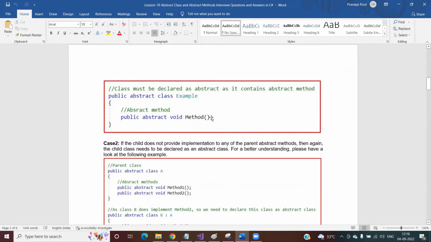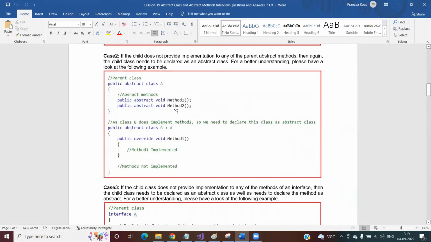As you declare this method as abstract, it is mandatory to use the keyword abstract on the class. So whenever your class contains any abstract method, it is mandatory to declare the class as abstract. You can see I'm declaring this method as abstract, sorry, I'm declaring this class as abstract. This is one of the scenarios. If your class contains any abstract method, then you have to declare the class as abstract.